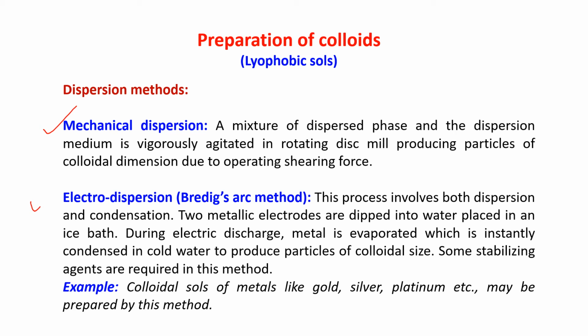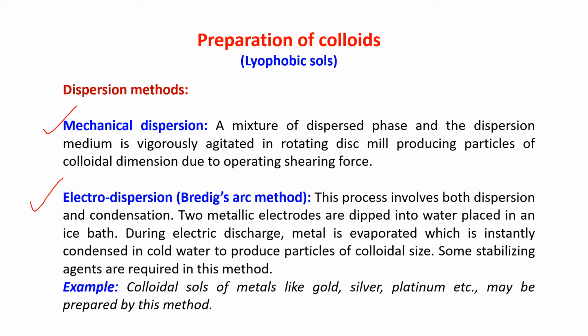Next is electro dispersion, that is Bredig's arc method. This process involves both dispersion and condensation. Two metallic electrodes are dipped into water, placed in an ice bath.